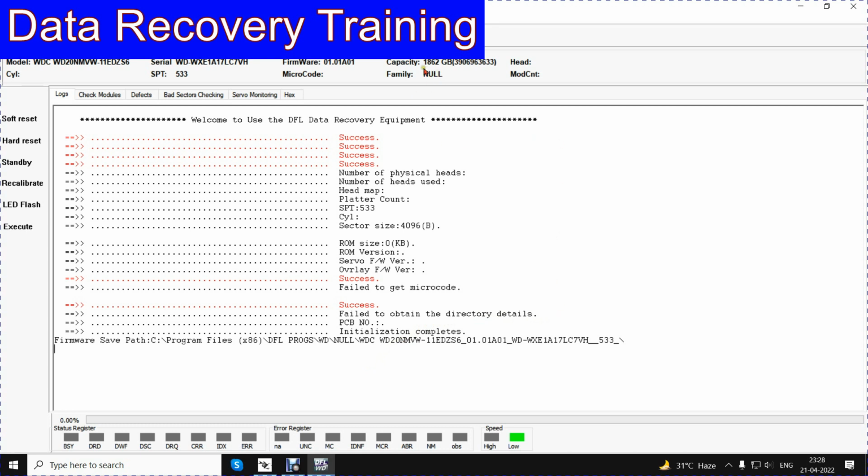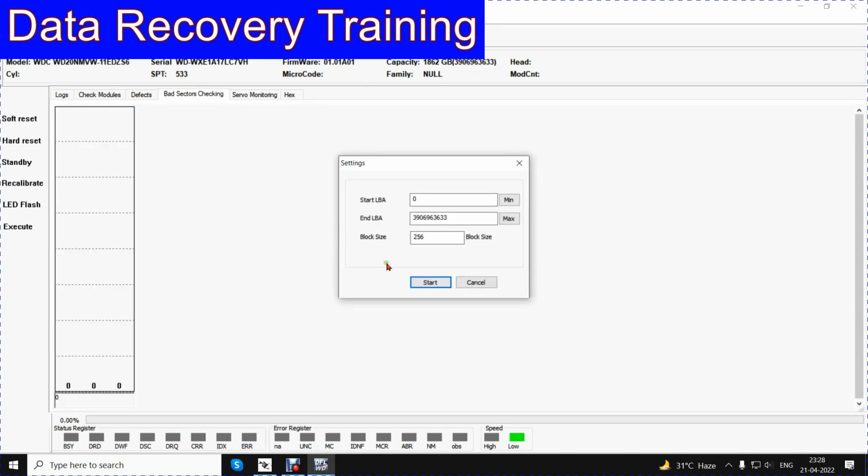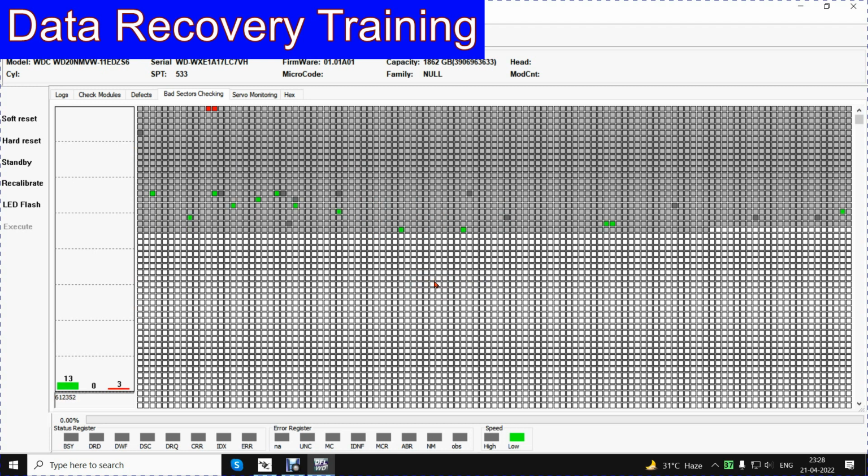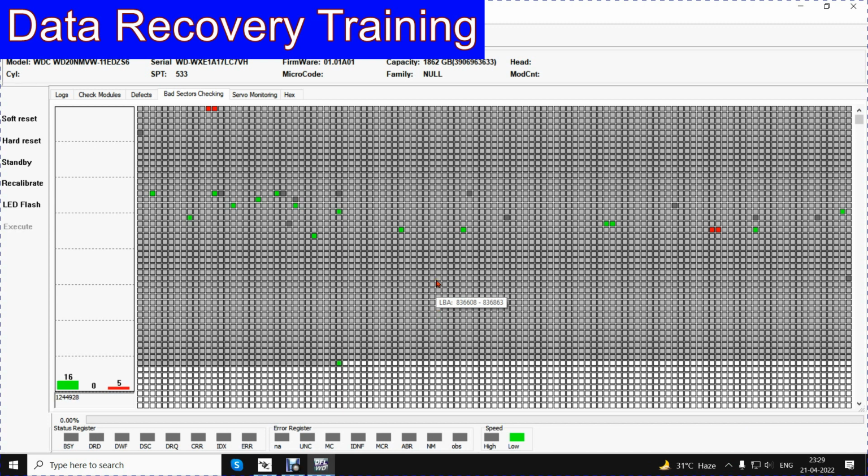But somehow we have got the capacity, we have got the firmware code, we have got the model and serial number. SPT we have manually added. We don't know how many heads it has and what the mount count is. Let us see if it shows data or no. Yes, I can explore the drive. It's quite slow, but surprisingly I will have to see it on some explorer. I stop the drive.